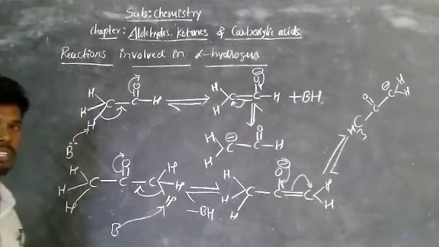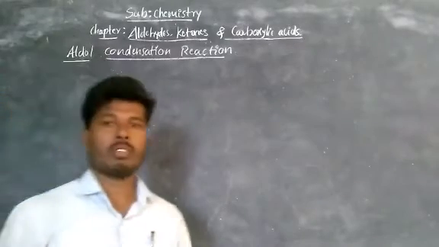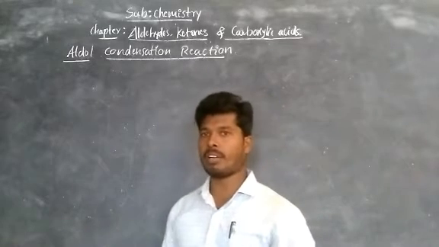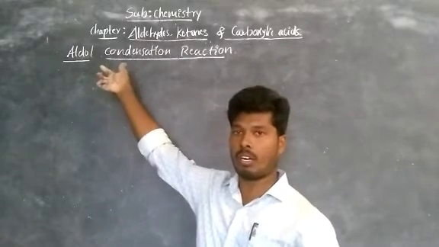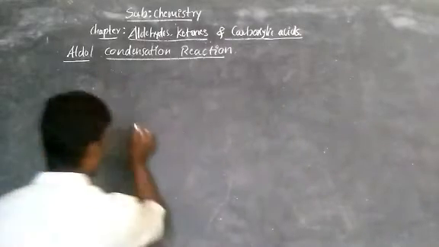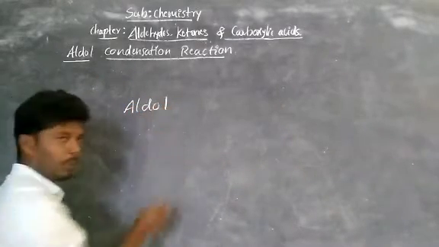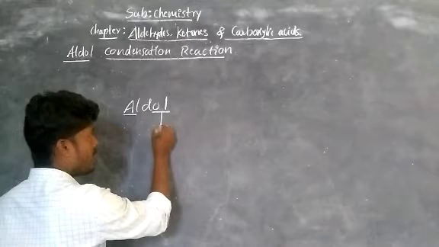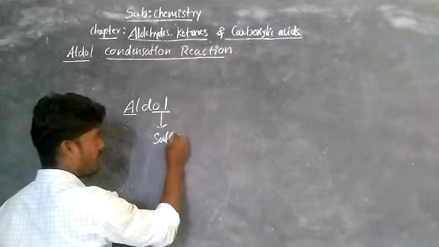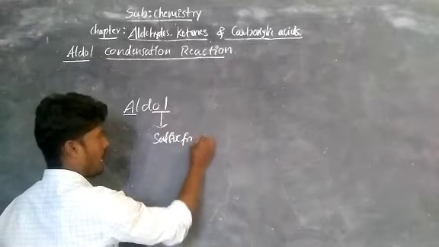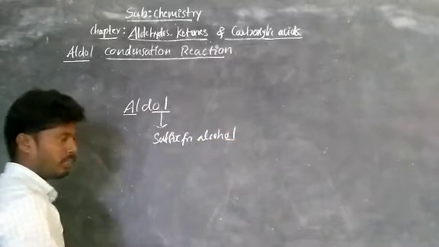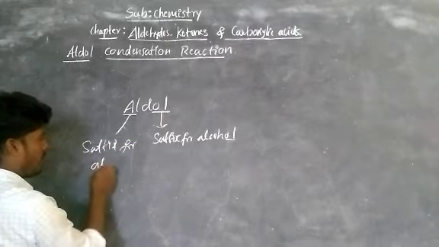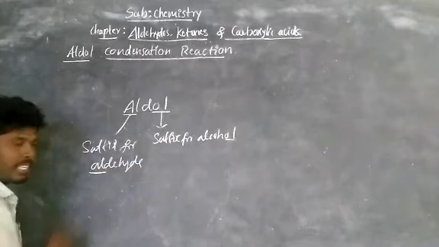Let's take the first one, aldol condensation. So observe here, before going to aldol condensation, why are we giving the name aldol? See, the word aldol contains 2 suffixes, al and ol. Here the ol is the suffix for alcohol. You know, alcohol, ol. Similarly this al is the suffix for aldehyde. Aldehyde, that is al.